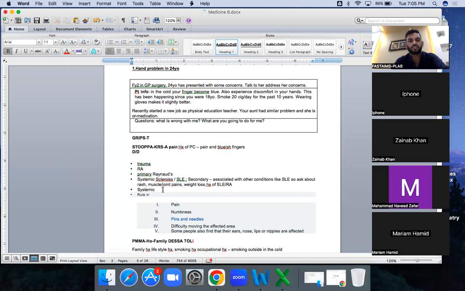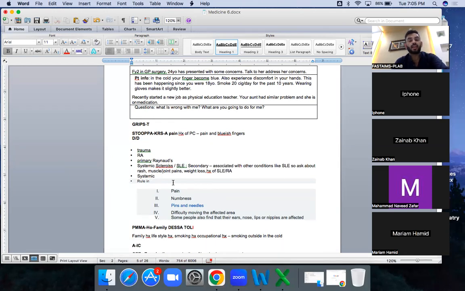Then ask a general systemic inquiry: weight loss, all of them. And then ask about the rule-in questions. What are the rule-in questions? For example, pain, any numbness, pins and needles, difficulty moving the affected area, like weakness, or any pain in your ear or nose, because sometimes it can radiate to these areas.